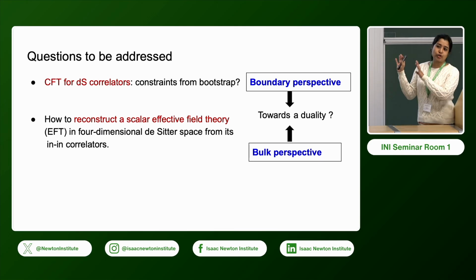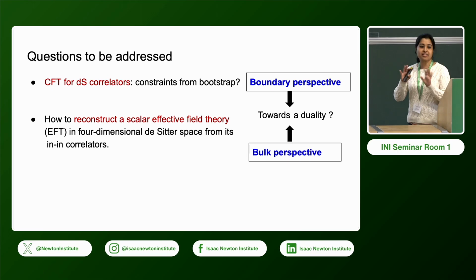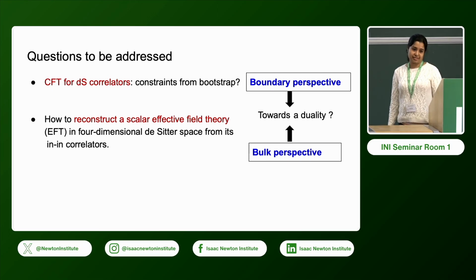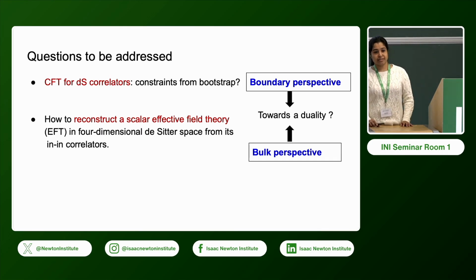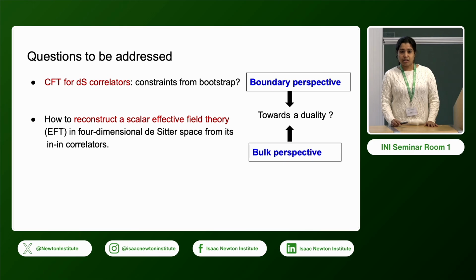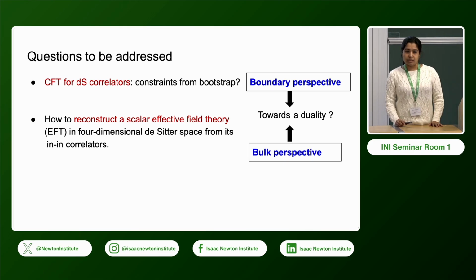It will become clear what we compute exactly in the bulk side and the boundary side in a bit, but this is roughly the idea. The structure will be the same? What do you mean by the structure? Like the correlation function structure. What do you compare? We compare 4-point correlation functions from the CFT side and from the bulk side.